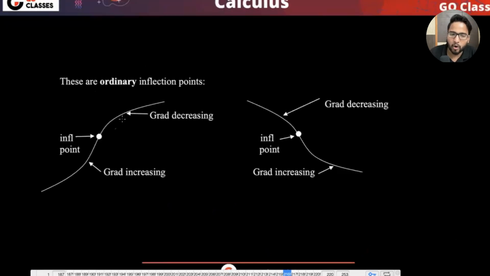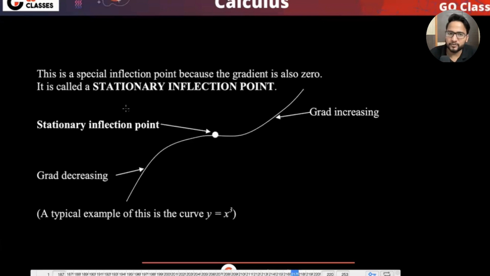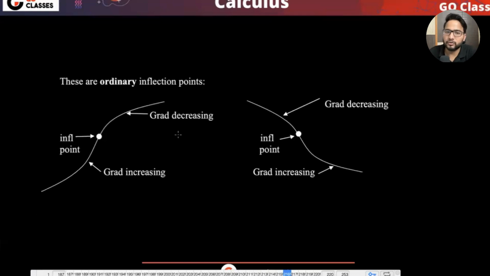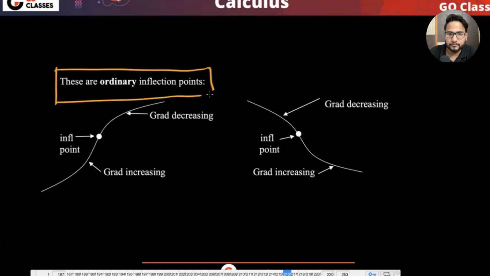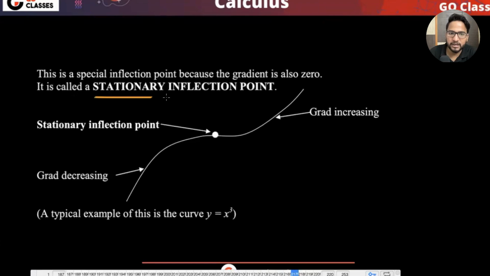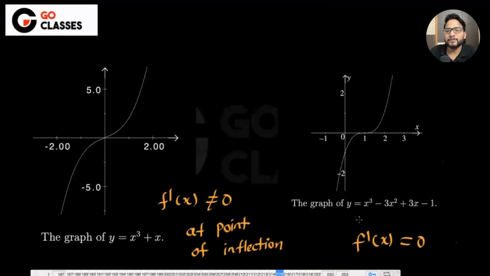So basically, the point of inflection itself, you can say these are of two types. These are the ordinary point of inflection where the curve is not flat. One is the stationary point of inflection where the curve becomes flat also. So the curve could be flat at the point of inflection, or could not be flat. So these are the two examples. This is the ordinary point of inflection, and if you want, you can call this the stationary point of inflection. Is this clear to everyone? And we have seen both the examples also, right? Okay.